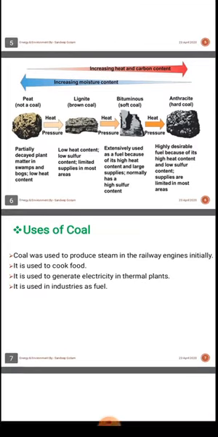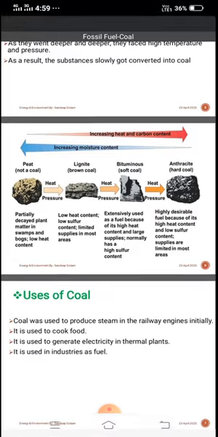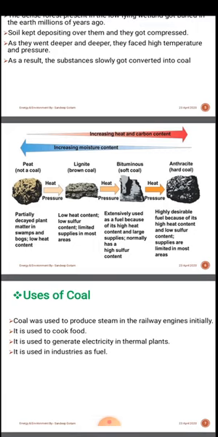The diagram, the pictorial representation of the different coals, indicates increasing heat and carbon content as we go from peat to anthracite, and if we go from anthracite to peat, the moisture content increases.